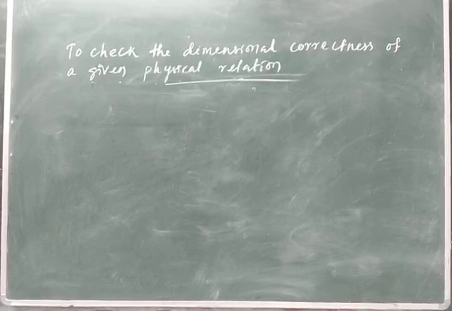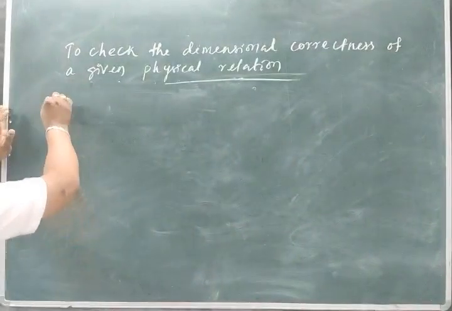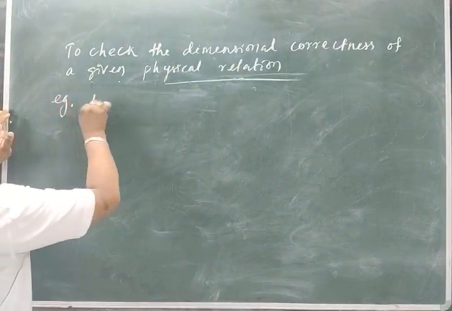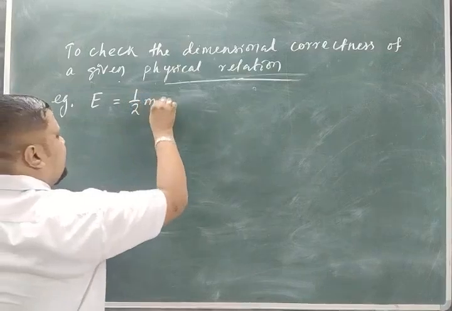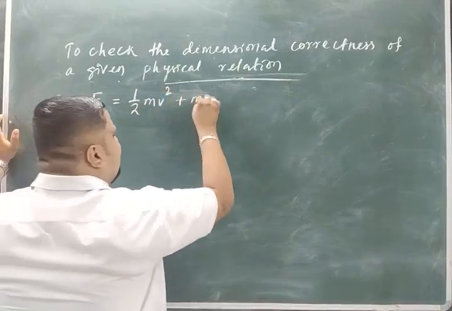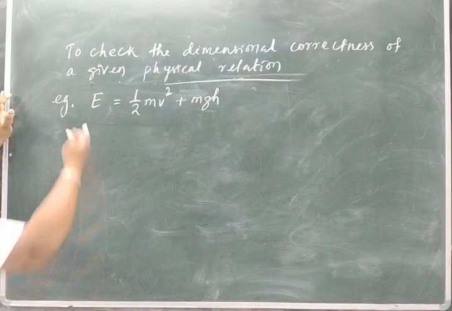Now come to another equation, right? So let me write another example: E, that is energy, is equal to half mv square plus mgh. This is an equation given to me, where you already know the symbols.